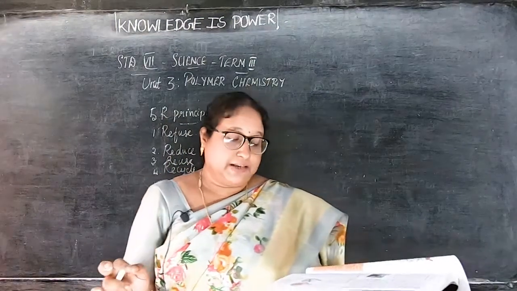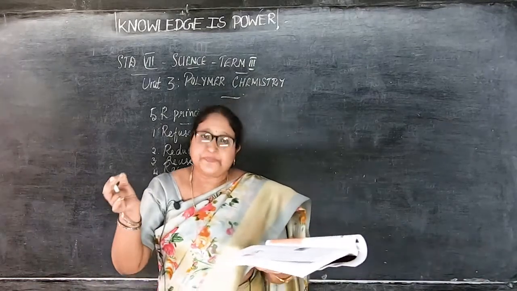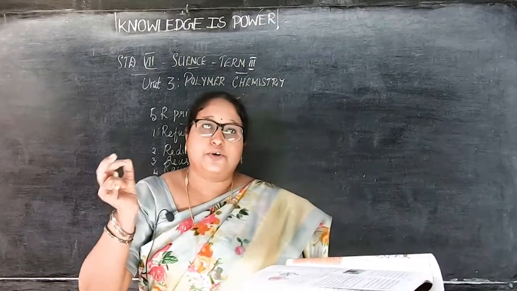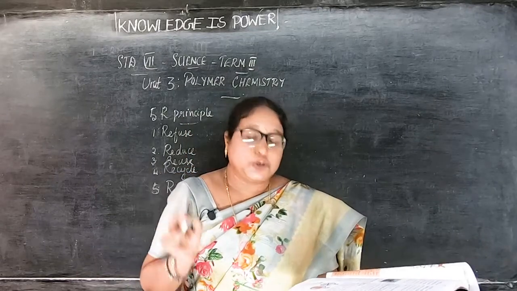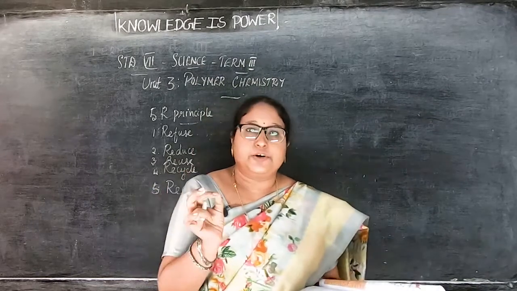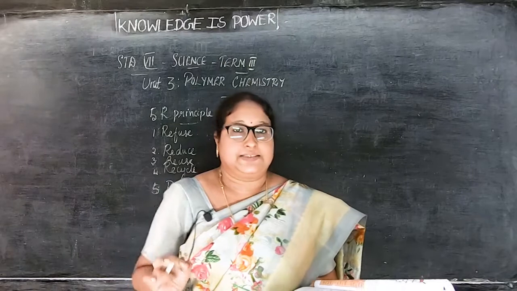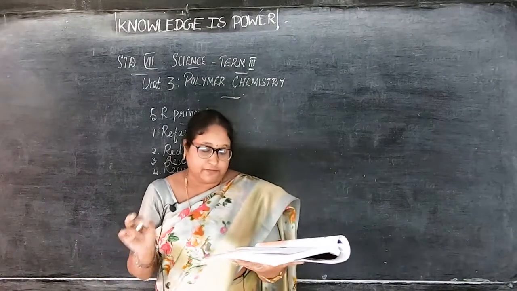So before buying a plastic product, what you have to see is if there is any substitute, either a cotton product or jute bags, that we have to use. If we use fewer plastics, we will create less plastic waste. So what should we do? If we use fewer plastics, we can create less plastic waste. Okay, we will not waste it.